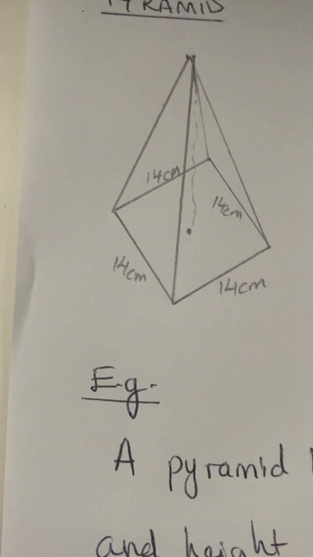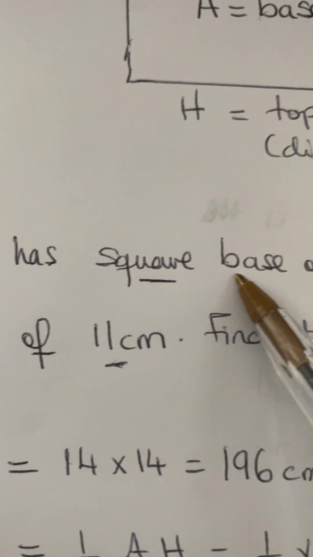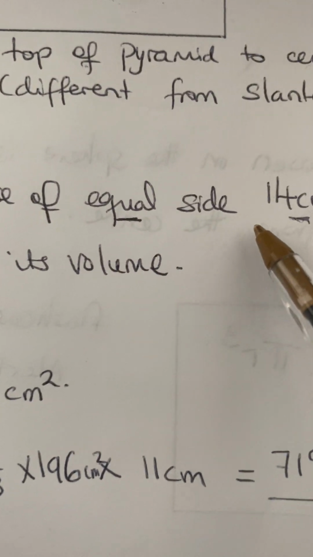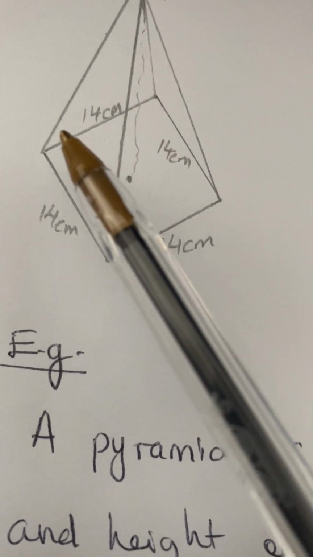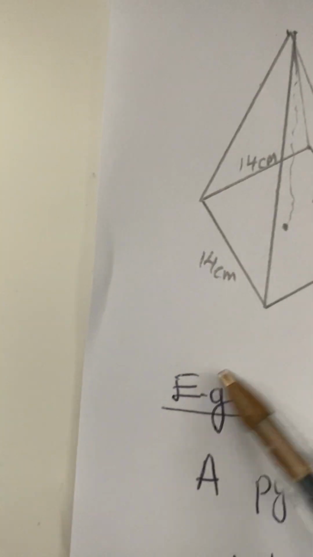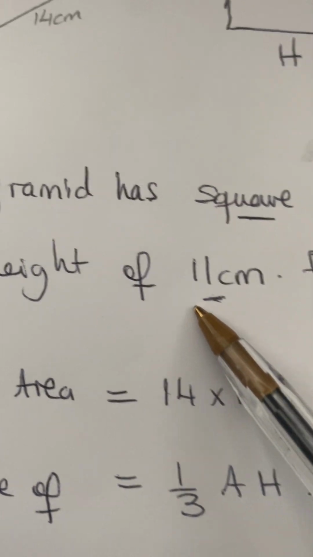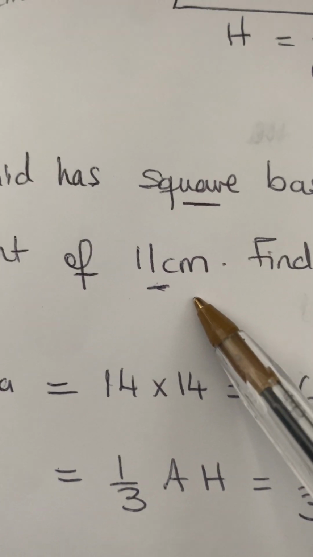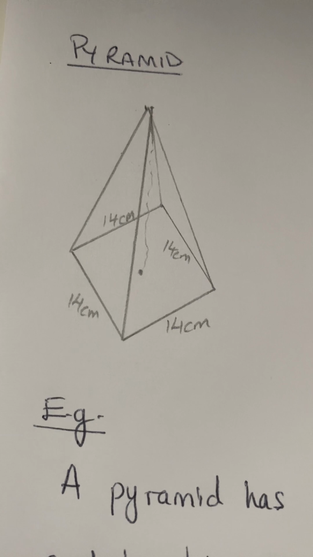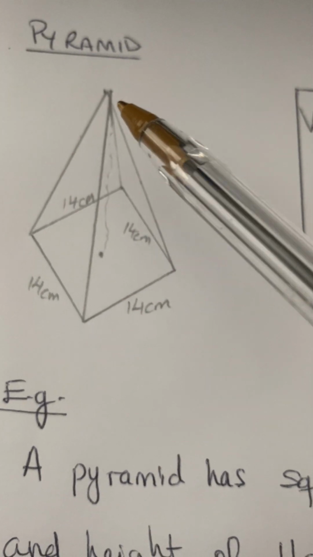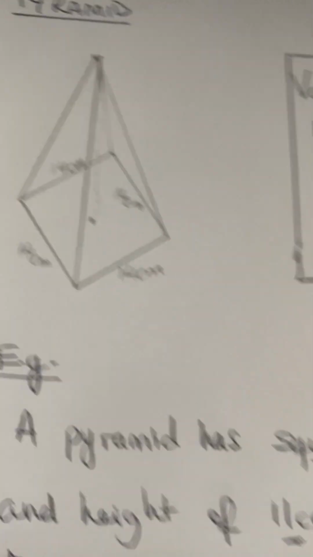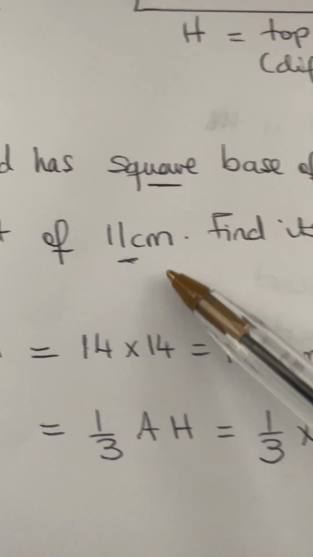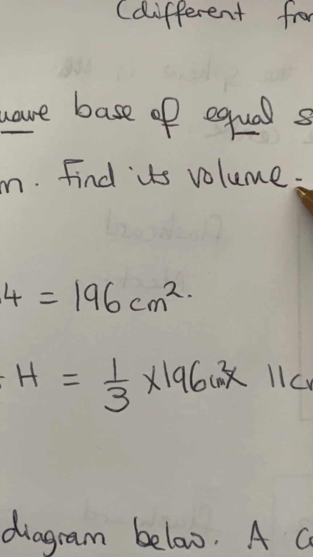Okay, so a pyramid has a square base of equal side 14 centimeters, which I've just shown you, and a height of 11 centimeters. So the height from the top to the center here is 11 centimeters. Find its volume.